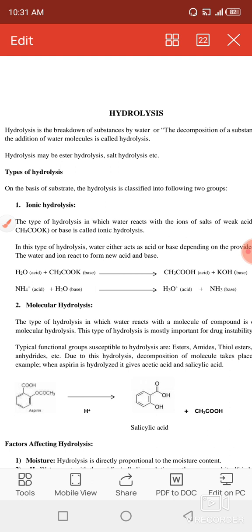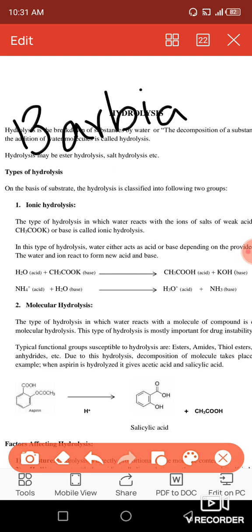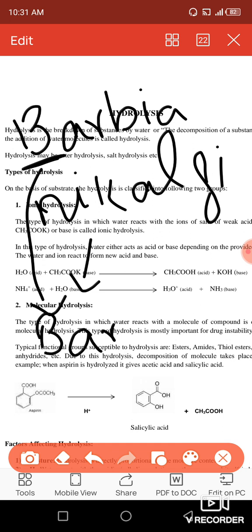There is a difference between them, so you have to keep this difference in your mind. And the drugs which undergo amide hydrolysis are remembered by the mnemonic BARBI NICKEL. So this is the mnemonic to remember the types of this drug. What is the mnemonic? BARBI. Okay, sorry for the bad writing. It is very difficult to write on the screen, so therefore you should minimize it. So from the BARBI, it is barbiturate. Barbiturate.